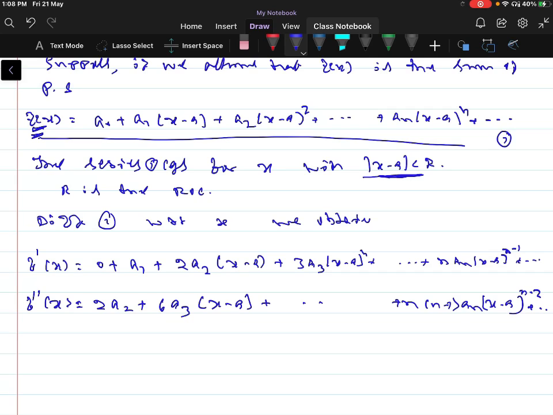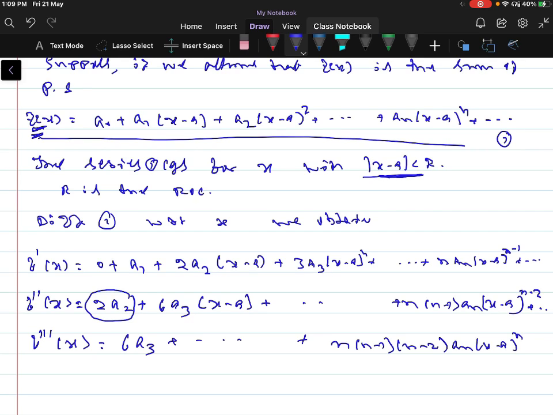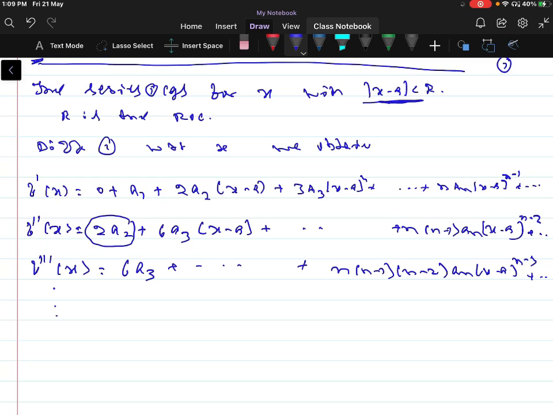Again, differentiate 1 with respect to x, that is f triple dash of x equals the constant's derivative 0, plus 6a3 times the derivative of (x minus a) which is 1, and so on, plus n into n minus 1 into n minus 2 into an (x minus a) to the power of n minus 3, and so on, up to the nth derivative of the function f of x.